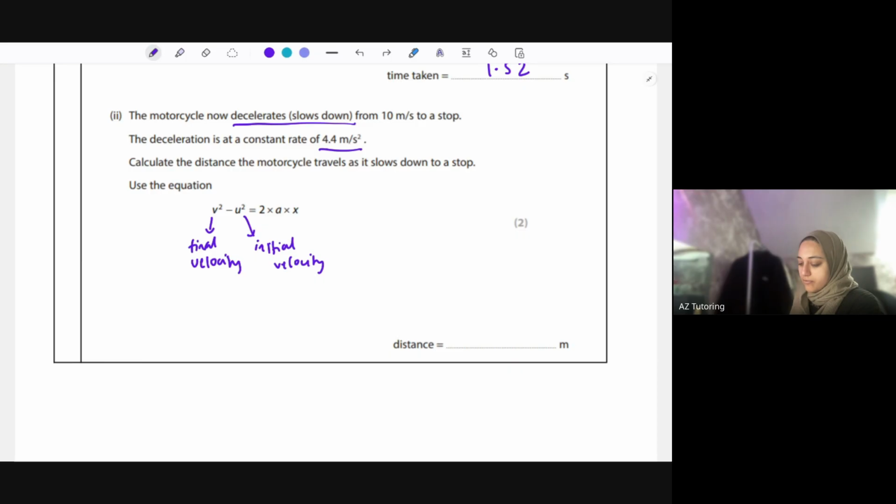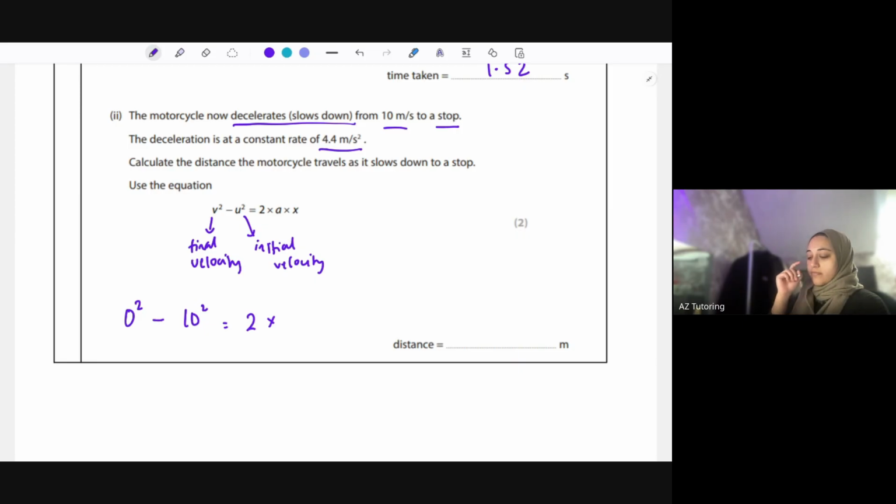Final velocity squared minus initial velocity squared. The final velocity is coming to a stop, which is 0. So 0 squared minus the initial velocity, which is 10, so 10 squared, equals 2 times a.